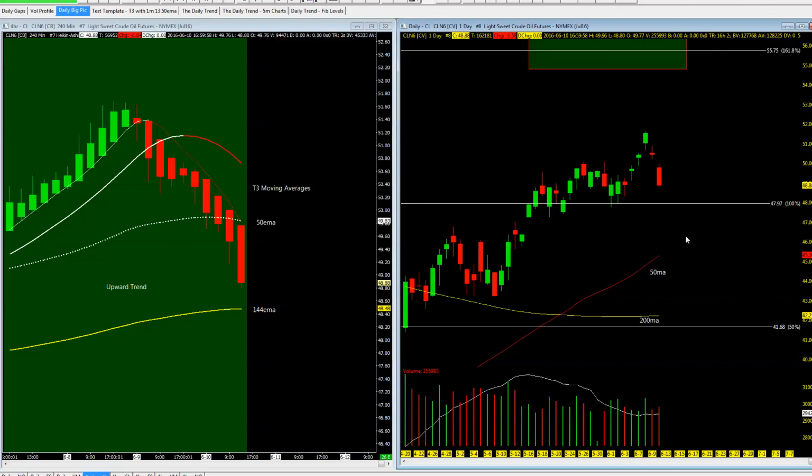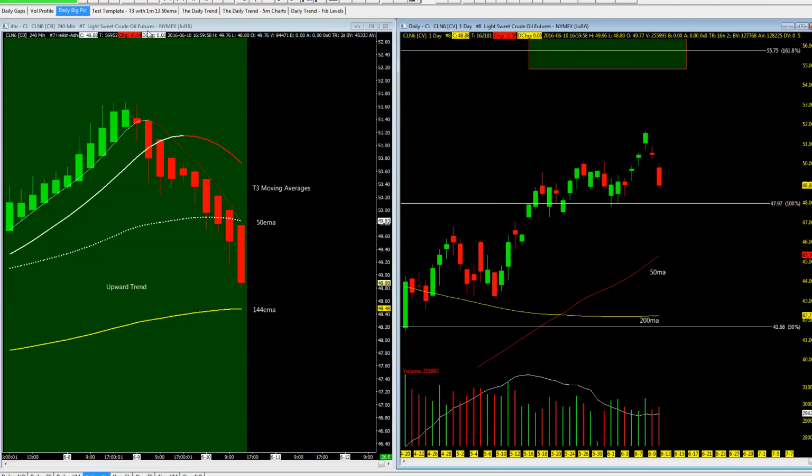We look to each level as a line of support. So 144 here at 48.48 would be the first level of support, as we are in a continued uptrend, even though we are still in a pullback here. Uptrend 50 is above the 144. Fib extension to the upside, 55.75.